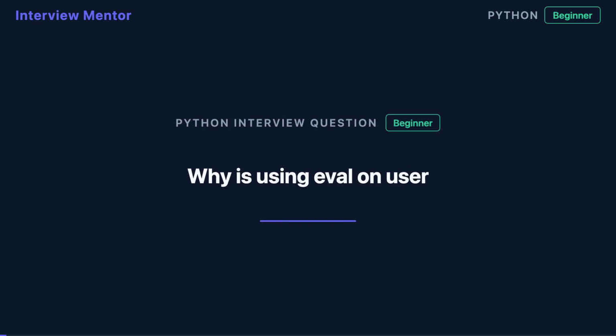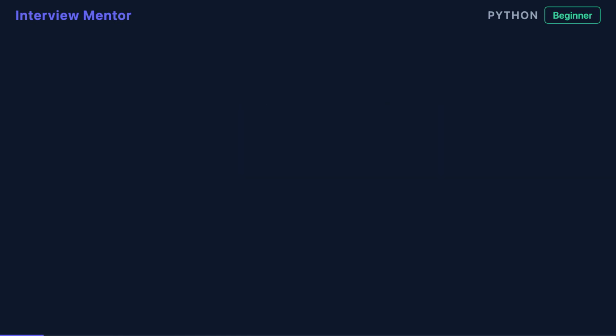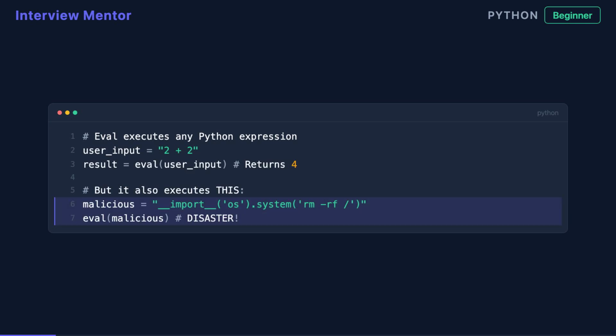Imagine a single line of user input that could delete your entire database, steal credentials, or shut down your server. That's the danger of eval. The eval function takes a string and executes it as Python code. When you pass user input to eval, you're giving attackers the ability to run any Python expression they want. It's like handing over the keys to your application.